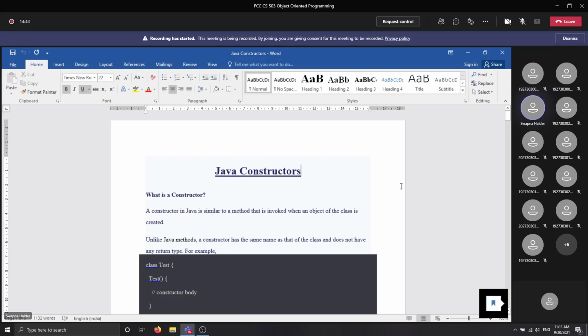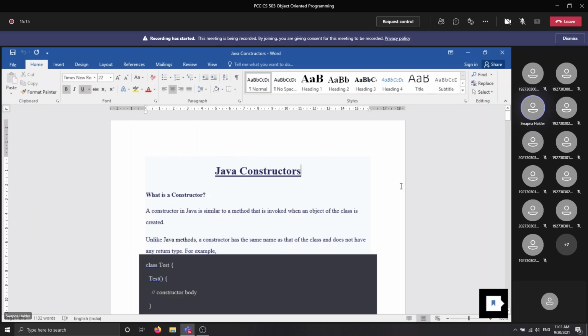Now, in object-oriented programming, there is a specific type of method known as a constructor. What is the distinguishable part of a constructor and a method? The constructor has the same name as the class name and it doesn't have any return type. These two are the specific features of a constructor.